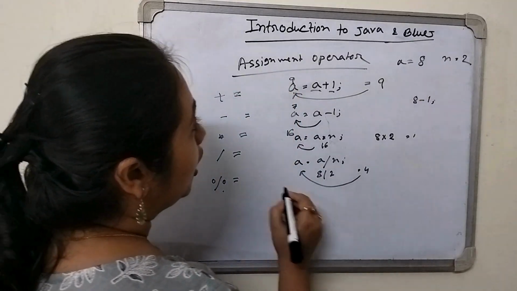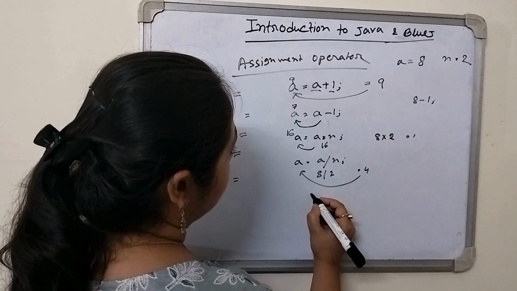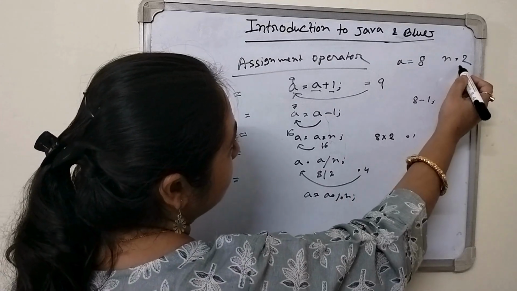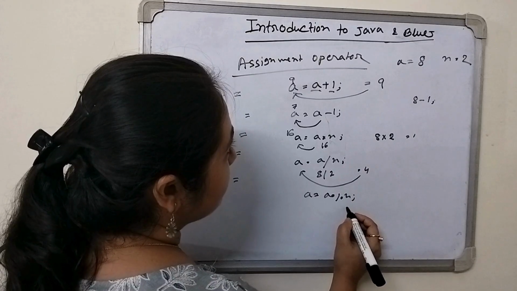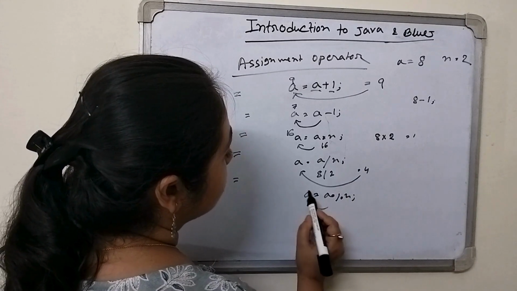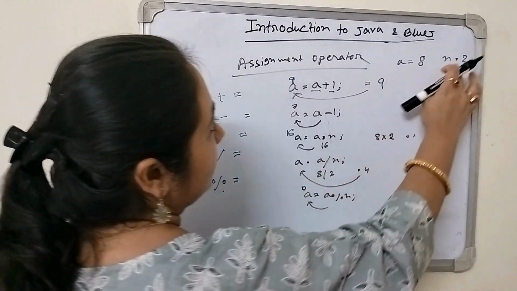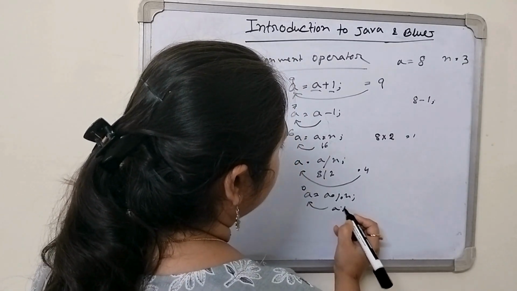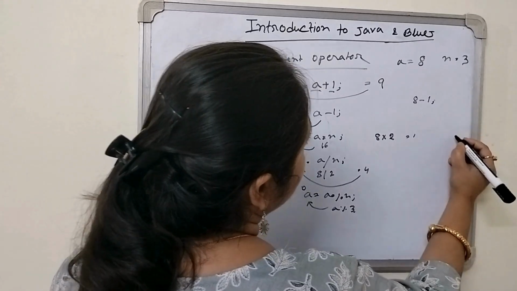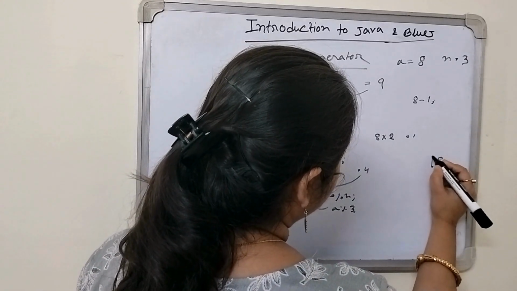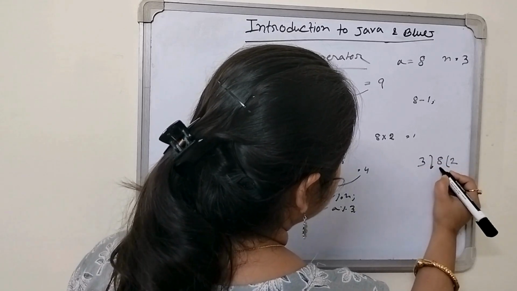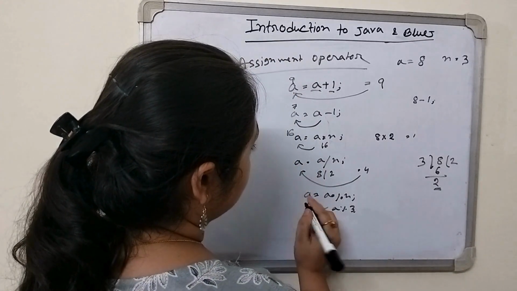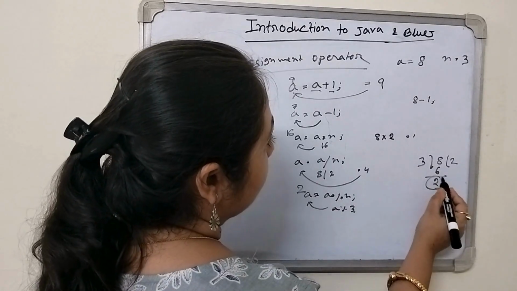Next is modular division. Modular division means a equal to a modular division n. That means 8 divided by 2. So there will be no remainder, 0 will be the remainder. So we are assigning here the 0. Or suppose we divide the value 8 by 3. So a modular division 3. So what will be the result? If we divide 8 by 3, it will be 6, 2. So the remainder will be 2. So we are getting here 2. Okay.